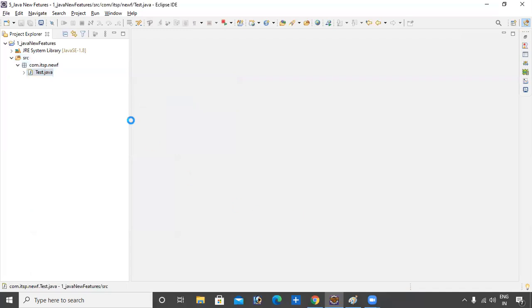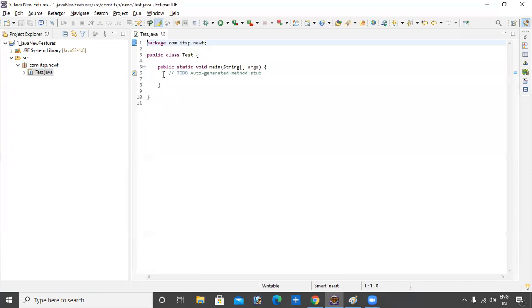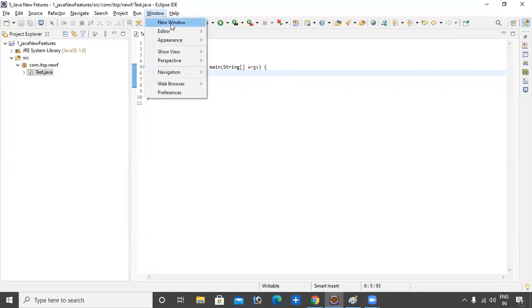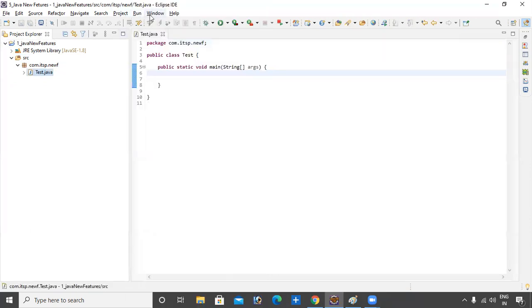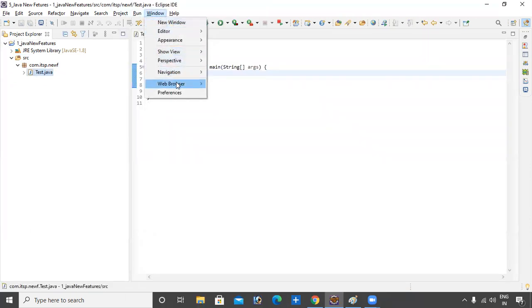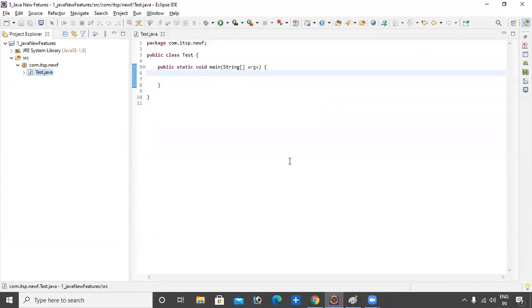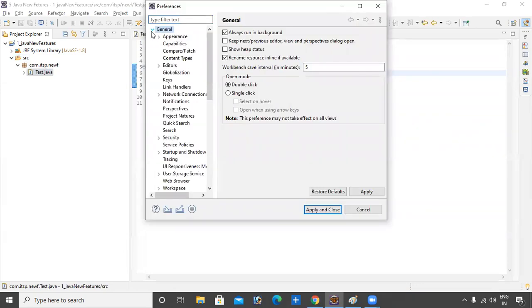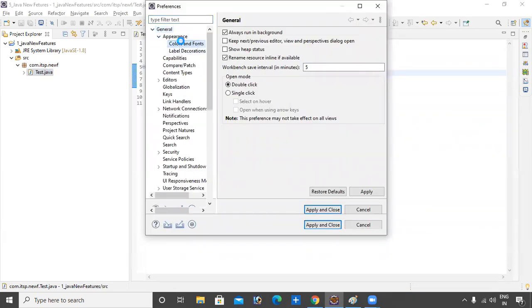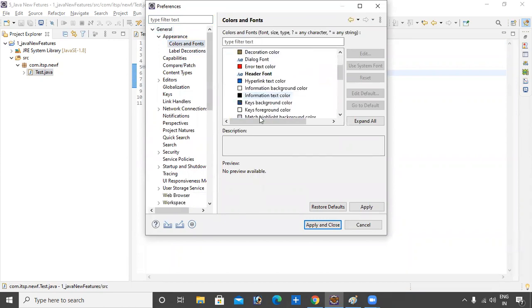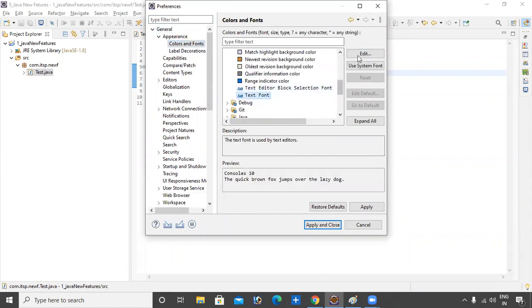The IDE gives us the static main method. The font size is small, so go to Window, Preferences, General, Appearance, Colors and Fonts, Basic, Text Font, Edit.